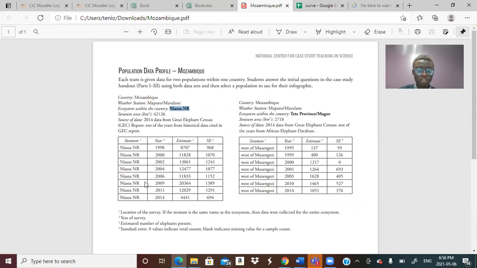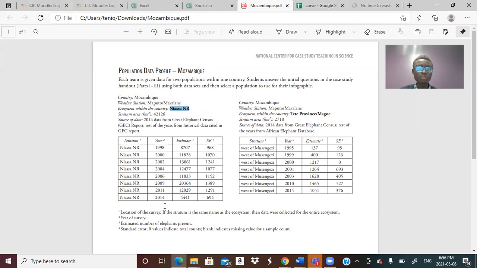So according to the table, in 2009 the peak for the elephant population was 20,364. In 2003, the peak for the elephant population was 61,628. Now, this is when the elephant population started decreasing. As you can see from here, from 2003 to 2014, it didn't decrease that much. The elephant population here decreased, but not by much.